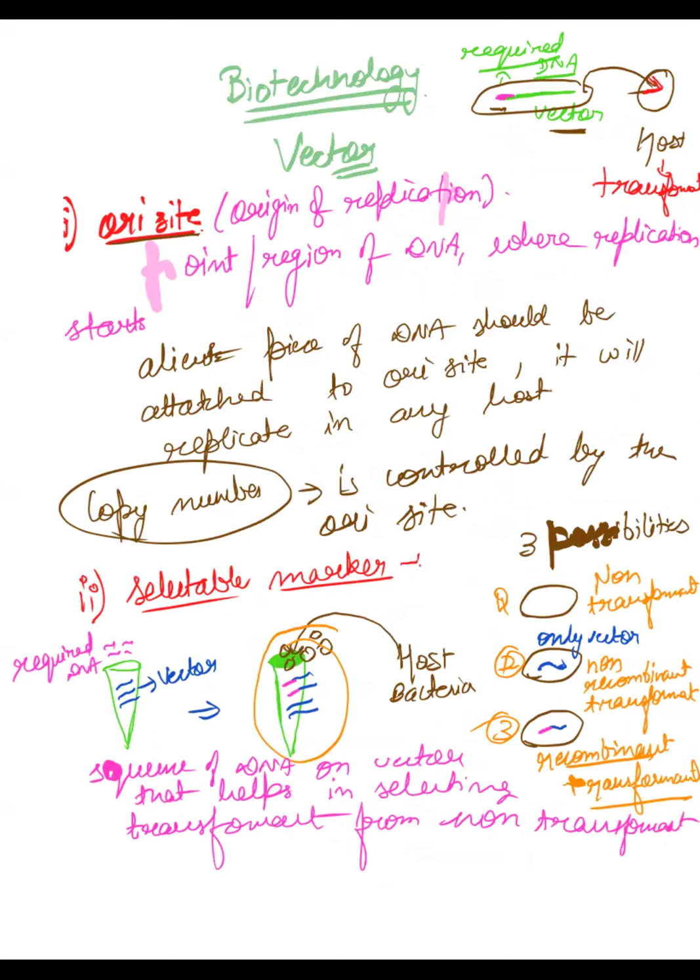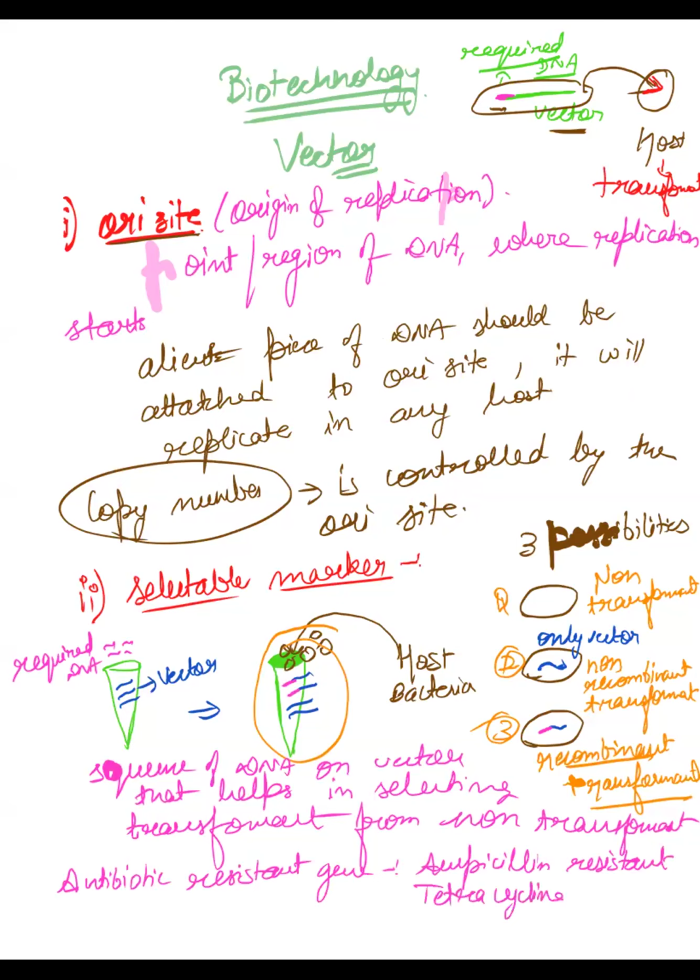You have antibiotic resistance genes, for example ampicillin resistance. There are some vectors that show resistance to ampicillin. There is also tetracycline resistance. All of these are antibiotics.